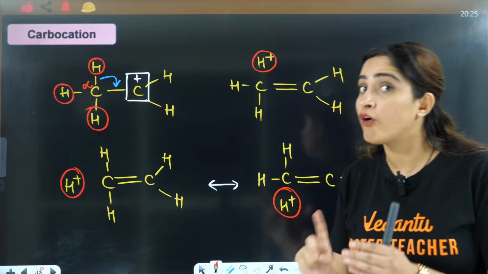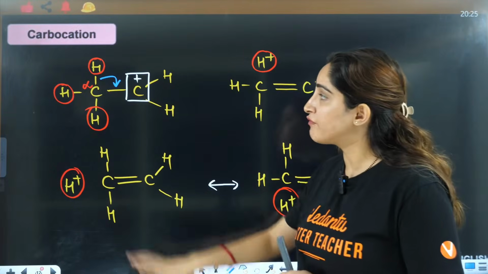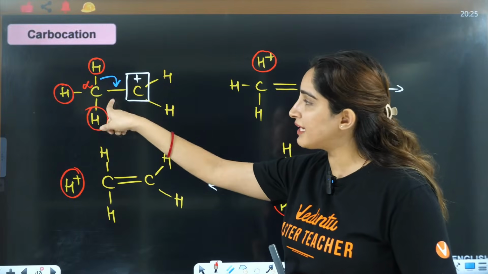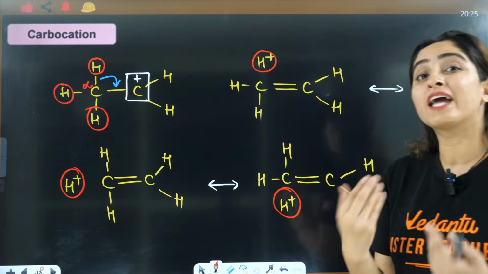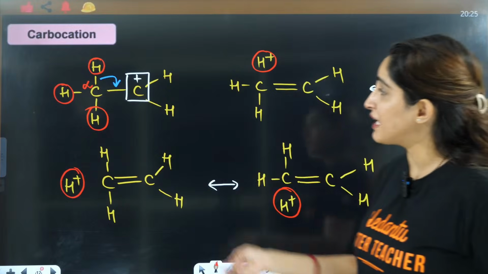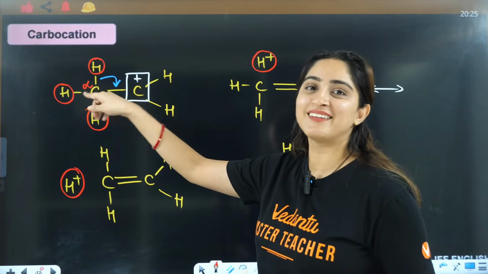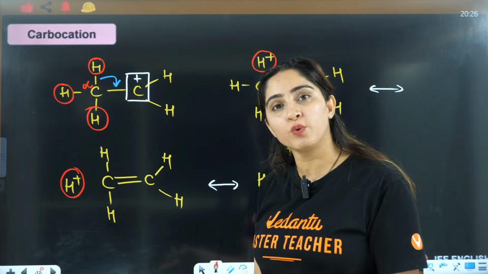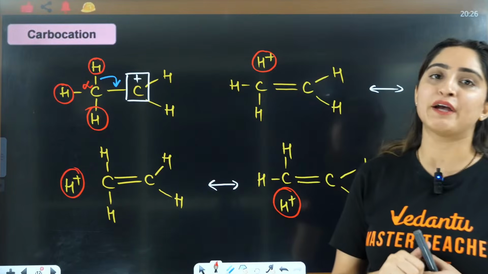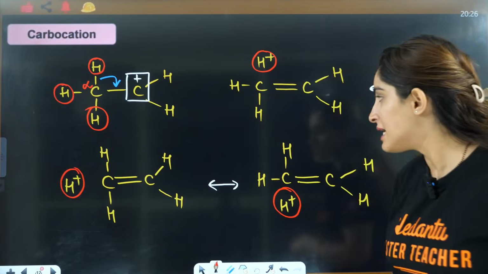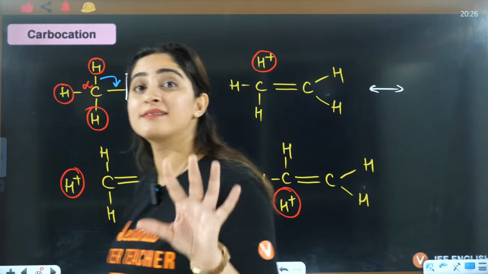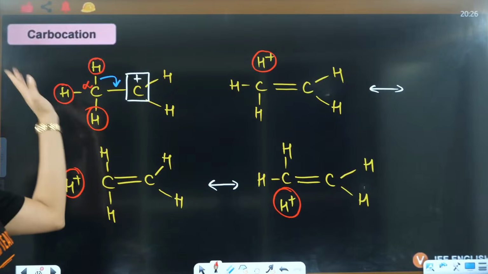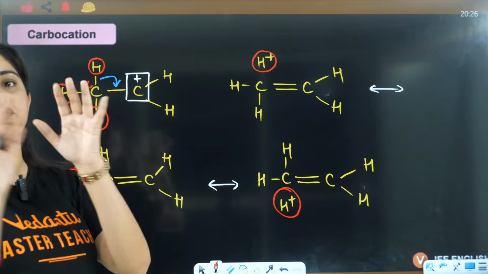That is why, if this were only sp3, then the electrons would not shift here. That is the first reason. Second is why we need alpha hydrogen. Because if there is no alpha hydrogen, then hyperconjugation is not possible. So at least one alpha hydrogen was required. Now from the exam point of view, I just told you this so that you understand why it is called no bond resonance.